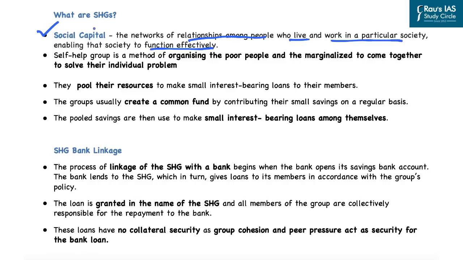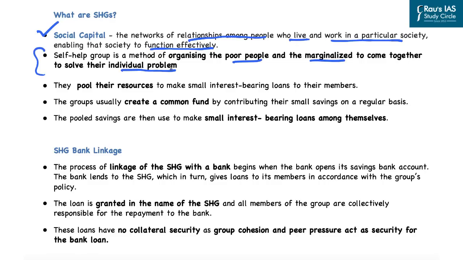And accordingly, these self-help groups are basically a method of organizing the poor people and the marginalized people to come together to solve their individual problems. We are aware that in rural India, a lot of problems exist which include poverty, lack of women empowerment, lack of financial resources, lack of easy credit, and all these similar problems exist in Indian villages. And that is why the self-help group is basically a method of organizing the poor people in the villages, in the rural areas, who come together to solve these problems collectively.